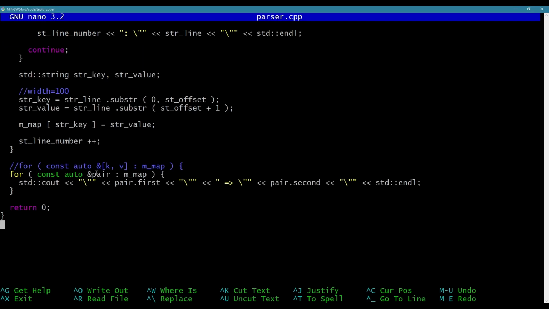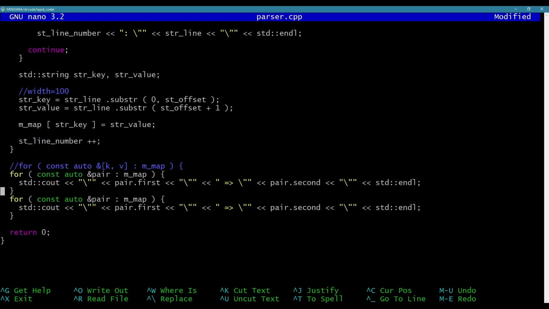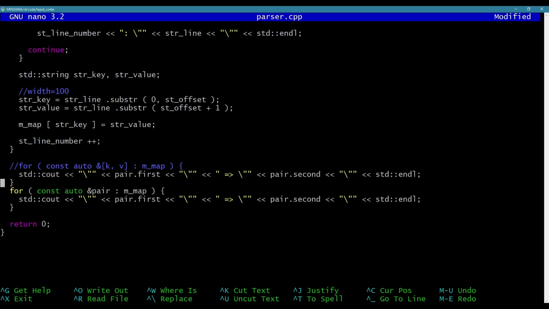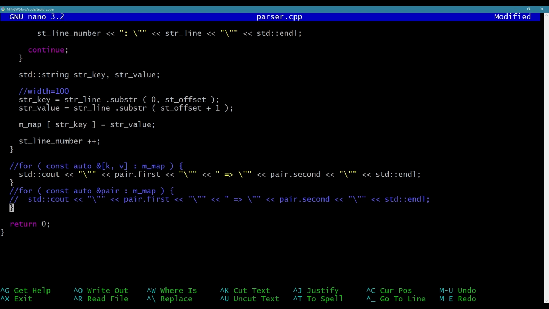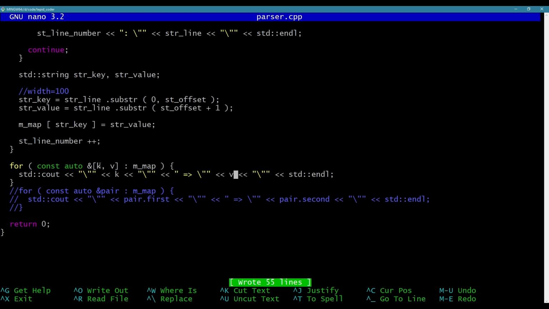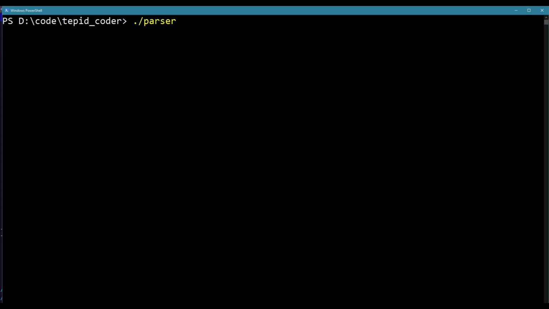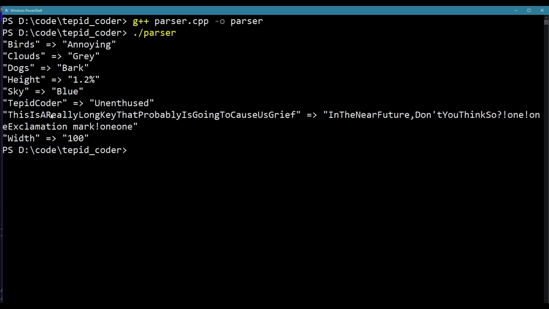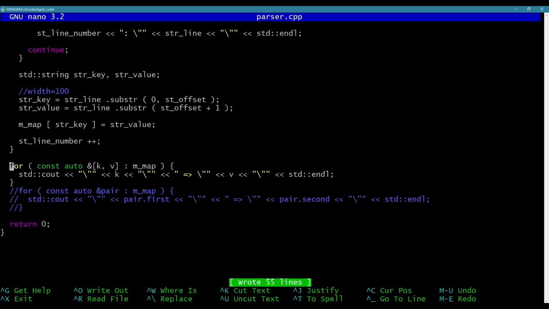I'll show the other way to do it with the structured binding. So let's copy that and paste it, and then comment this one out. Okay. And this is a bit easier to use because instead of having to do pair first and pair second, I can just do key and value, KV, right? So let's try that. And that works the same, see? Just a little easier.